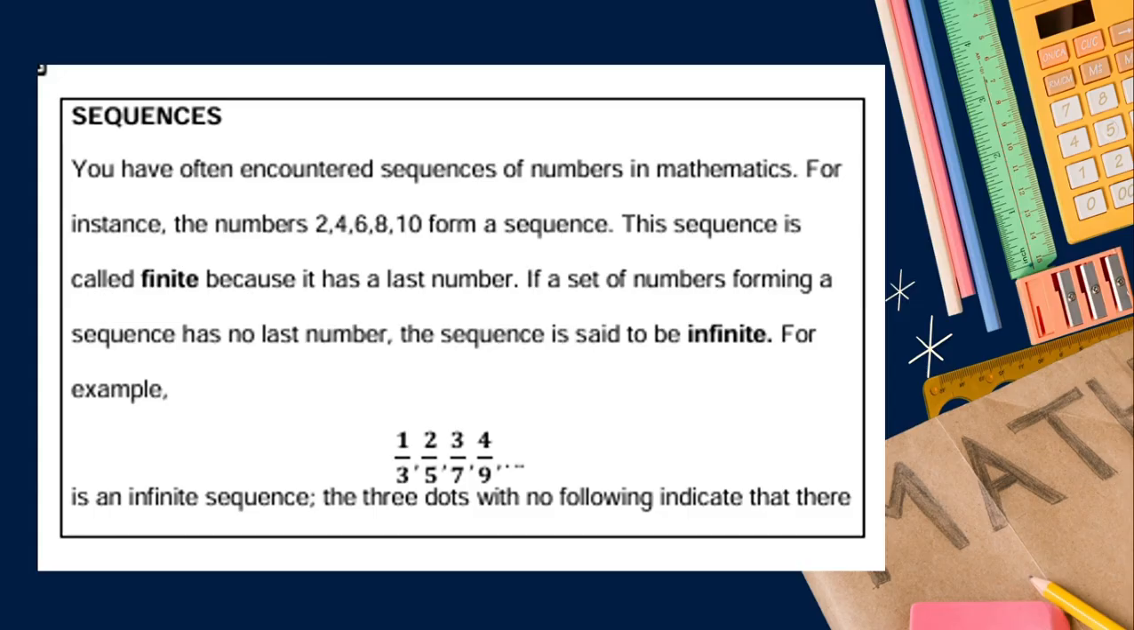So you have often encountered sequences of numbers in mathematics. For instance, the numbers 2, 4, 6, 8, 10 form a sequence. This sequence is called finite because it has a last number. If a set of numbers forming a sequence has no last number, the sequence is said to be infinite.